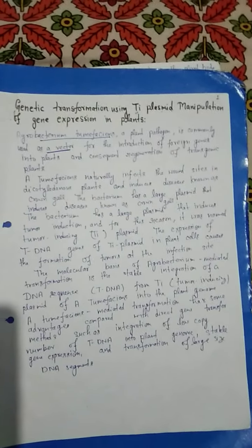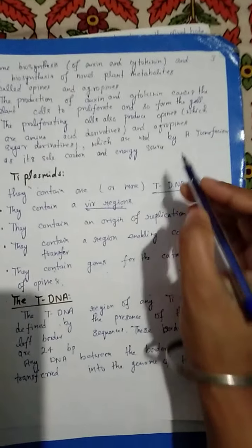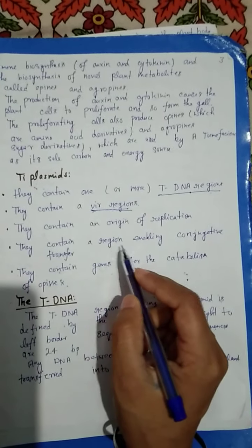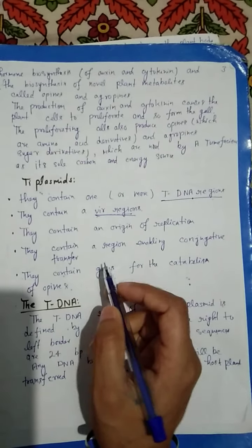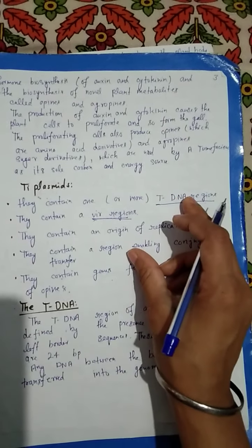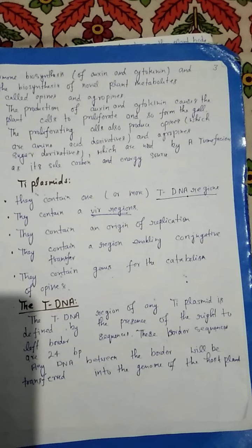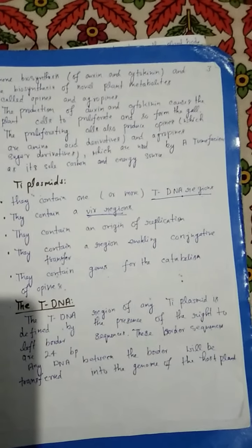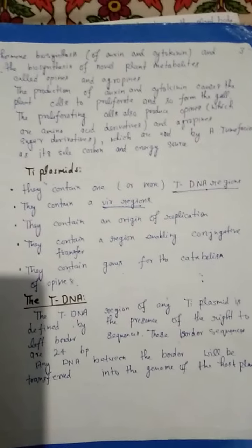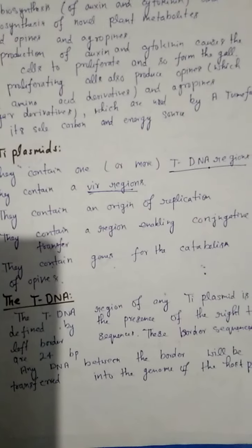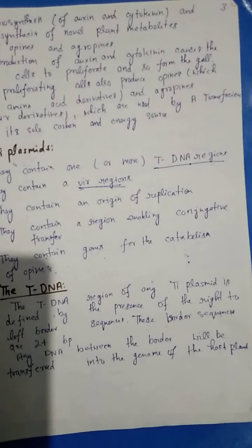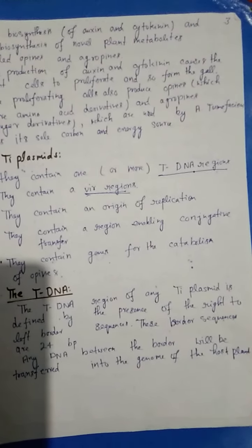So this Ti plasmid has tDNA regions, Vir regions, an origin of replication, a region enabling conjugative transfer, and genes for the catabolism of opines. When this tDNA is integrated into the plant genome, the expression of tDNA occurs in the plant genome, and after the expression of tDNA, protein is produced. This protein is responsible for the production of hormones and metabolites.